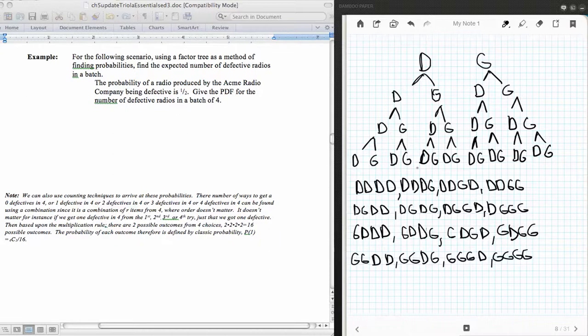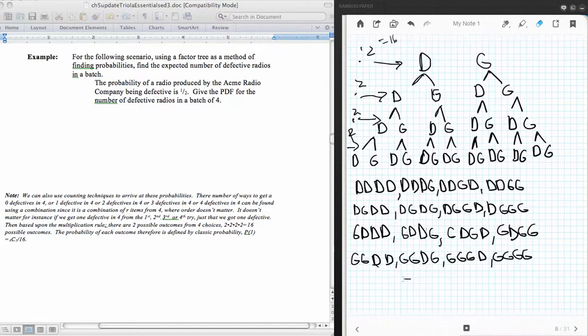Okay, now we notice that there are 2 choices here, 2 choices here, 2 choices here, and 2 choices here. So we should have a total number of outcomes, 2 times 2 times 2 times 2, which would be 16 possible outcomes. There's 4 in each of these, 4 times, 4 times 4 is 16, so I should have a total of 16 possible outcomes as I expect.